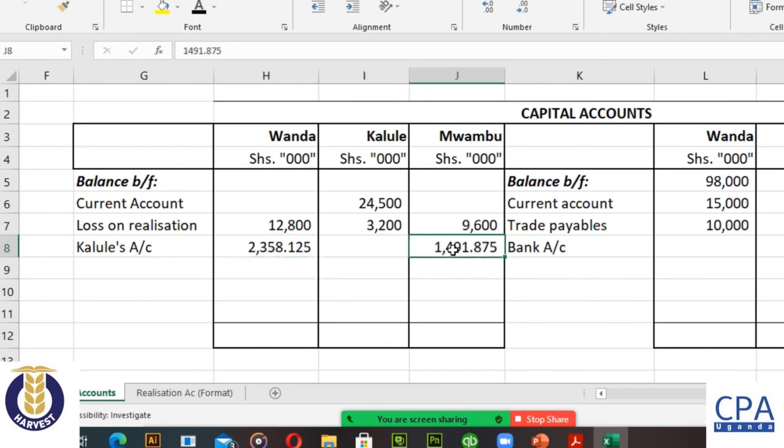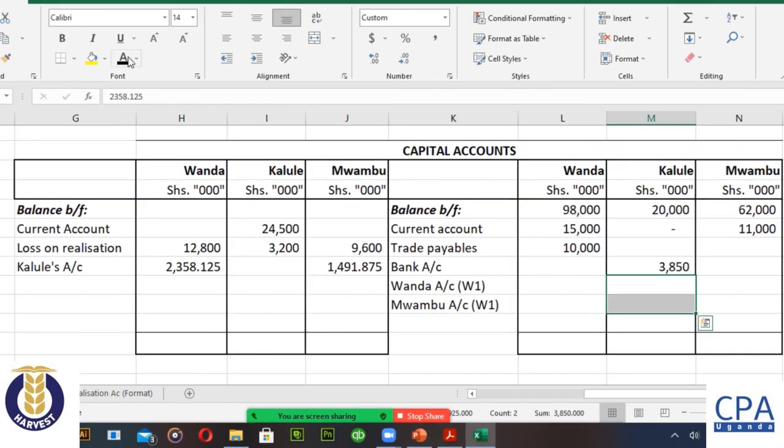So at the end of the day, these two people have contributed the same. It is like a contra. These two figures will appear here and also appear here. They appear on the credit under Kalule because we are contributing for Kalule the balance of 350. When you add these two, you get 350, so that the deficiency goes away. Then these fellows now suffer. And at the end of the day, our balances are now okay. You see that this is a 27 and this is also 27 for Kalule.